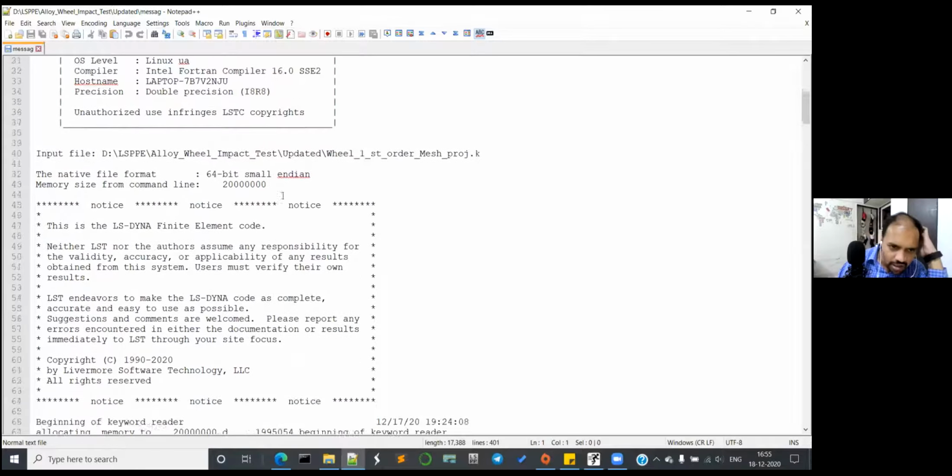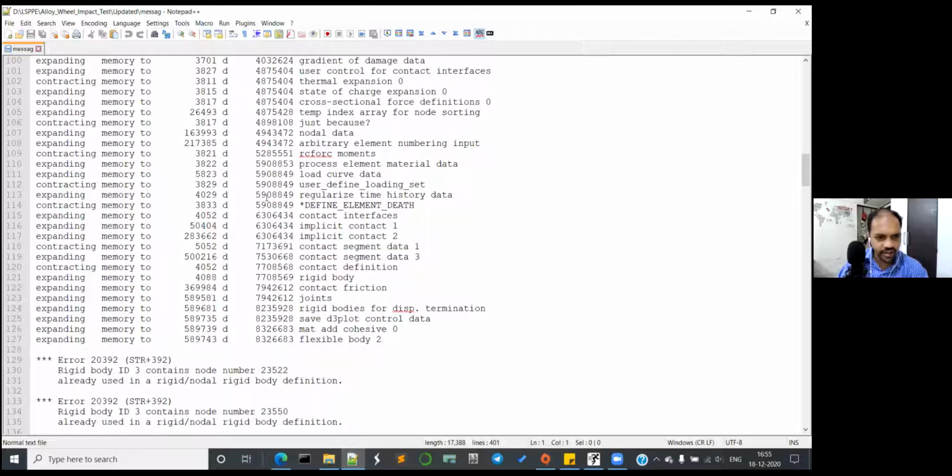Come down and start reading whatever is there. And now you have it, memory is giving an error regarding some rigid body. Correct. Now this is what we have to read. Okay. So what is written? Rigid body ID3. So your understanding should be you have given part ID3 a material which is rigid.